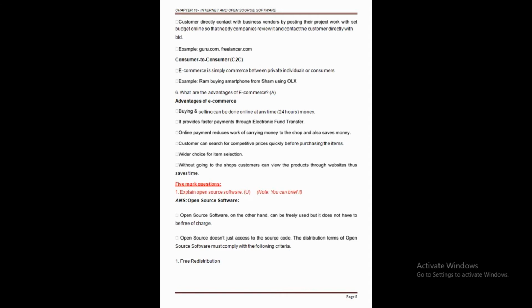And lastly, without going to the shop, the customer can view the product through the website and thus saves time. Okay, so these are the advantages, and after that we can add some other advantages here. The easier entry into new markets, correct? Maybe you want to purchase any product or services just through the website. We can search the product here, so we get easy entry into new markets, especially geographically remote markets.